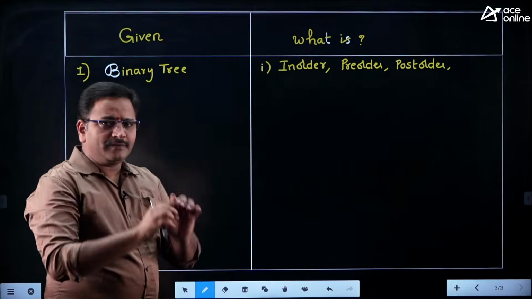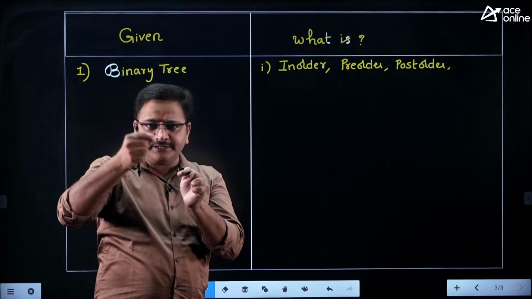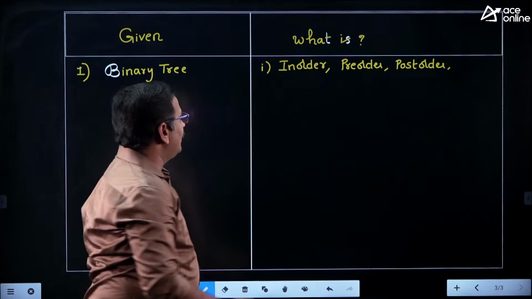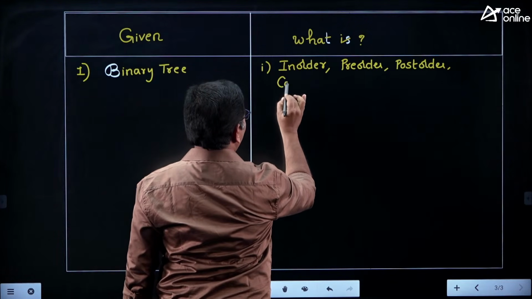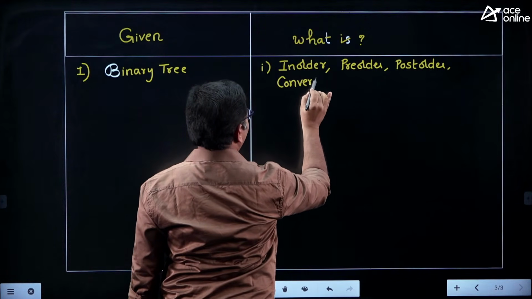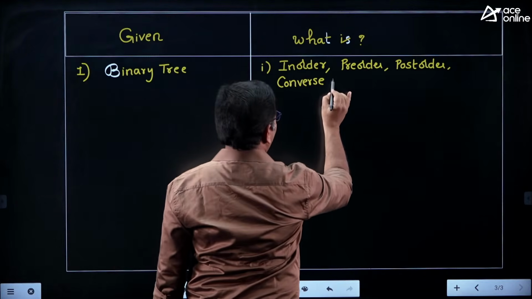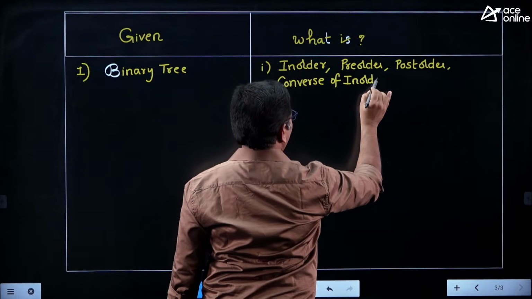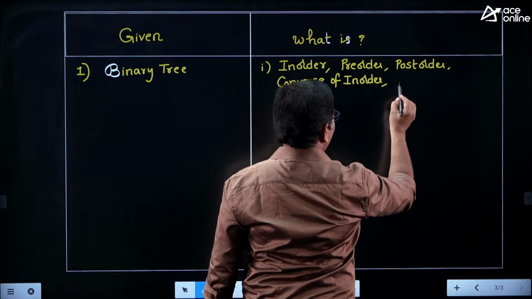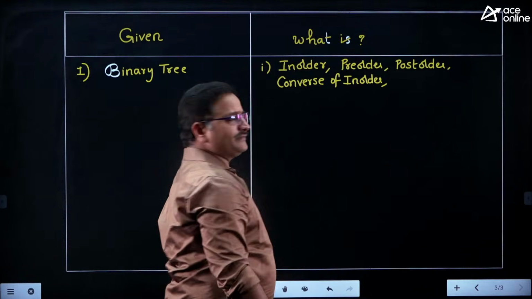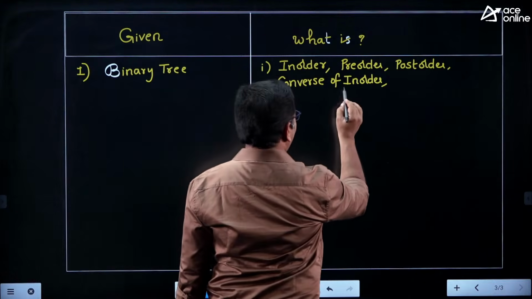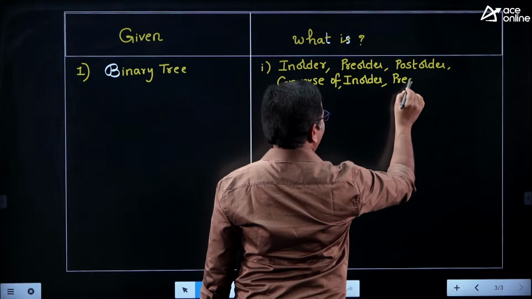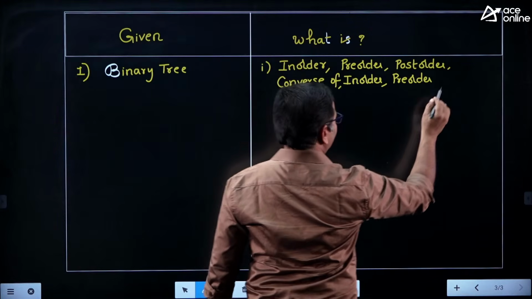Clear, friends? They will provide one binary tree diagram. For that binary tree diagram, we need to compute the in order, pre-order and post-order traversals, and we also need to understand how to find the converse of in order traversal, the converse of pre-order traversal, and the converse of post-order traversal.